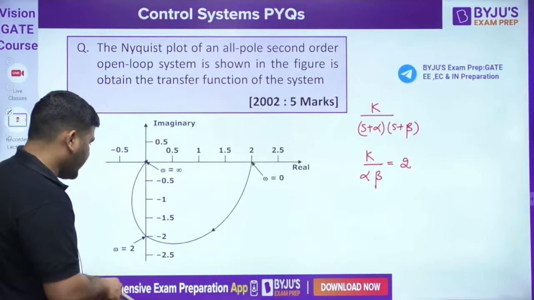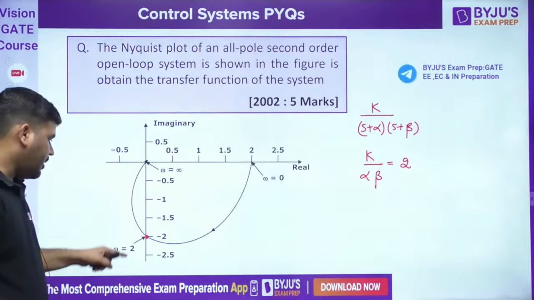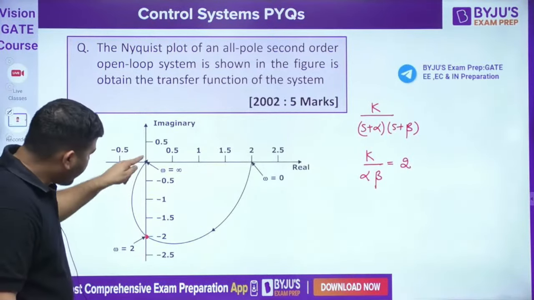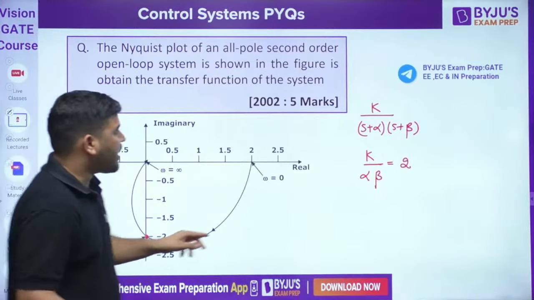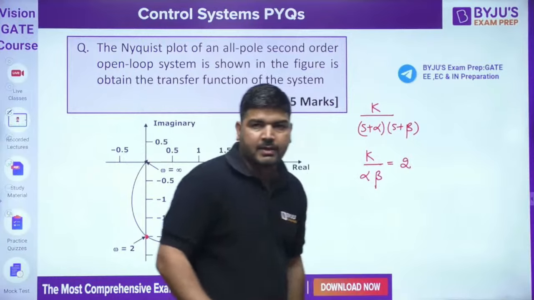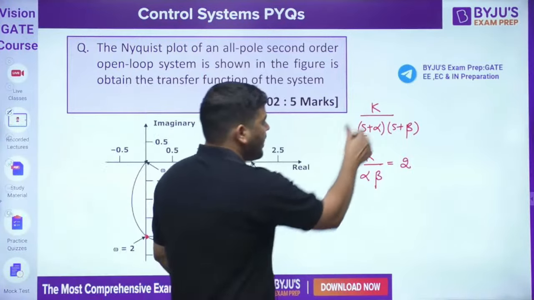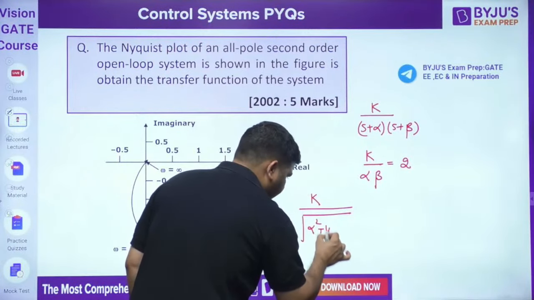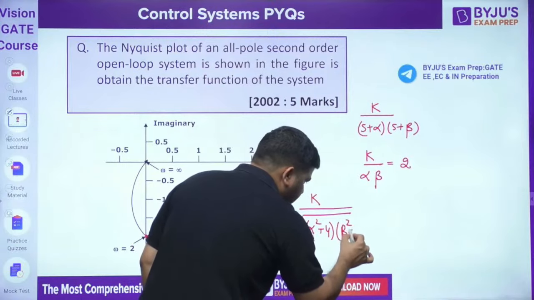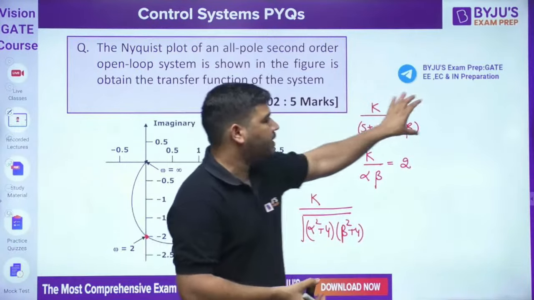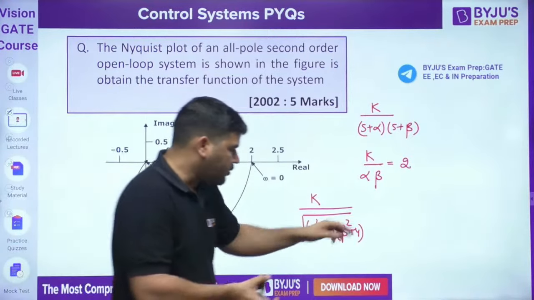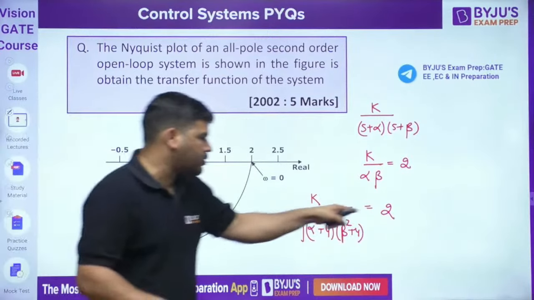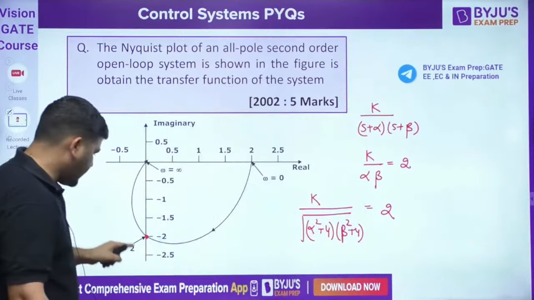Now we know that at omega equal to 2, the phase is minus pi by 2, and the magnitude is 2. So if you put omega equal to 2, it means in place of s, you put s equal to j2. Then the magnitude will become k divided by root of alpha square plus 4 into beta square plus 4. This is the magnitude we have when s equal to j2, and this magnitude has to be 2. This length you can see that it's 2.